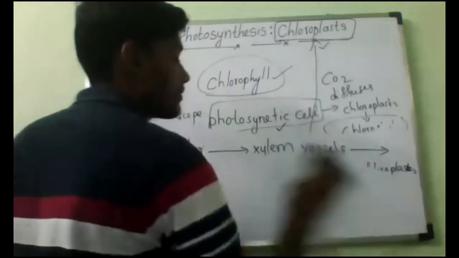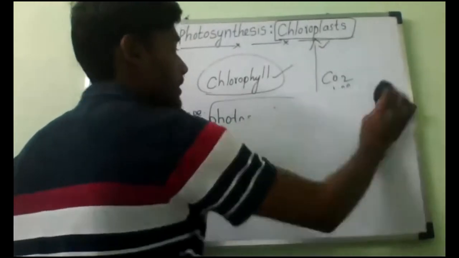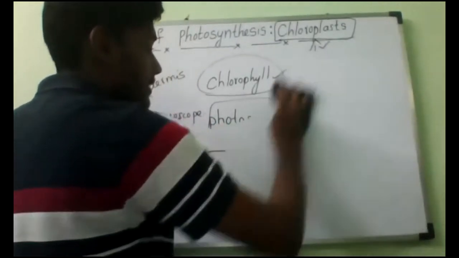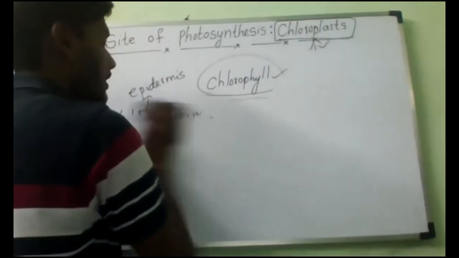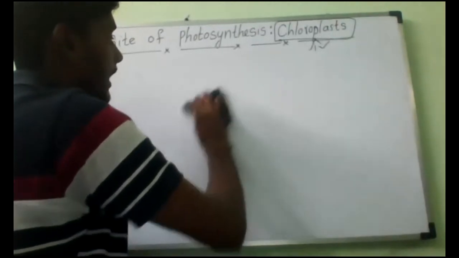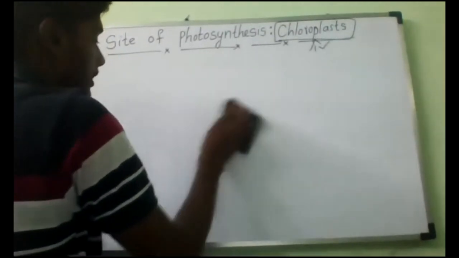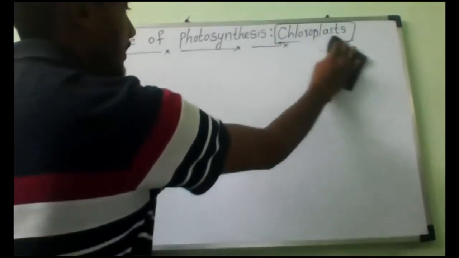What should we call it? Chloroplast. So now, if you want to do the photosynthesis reaction, we need two raw materials. One is carbon dioxide and another one is what? Water. Carbon dioxide will be carried to the stomata or stoma, which is protected by guard cells.